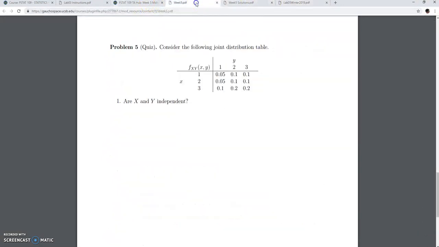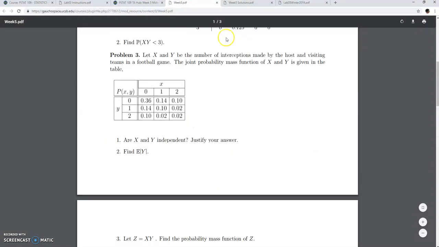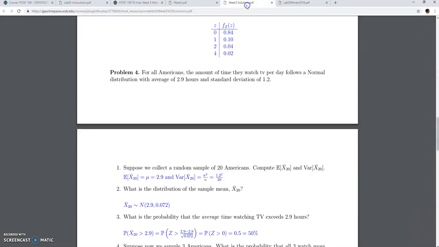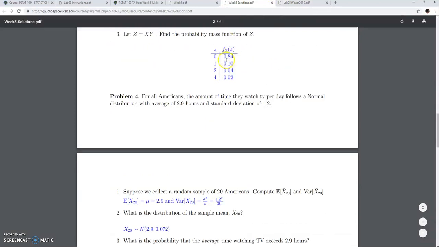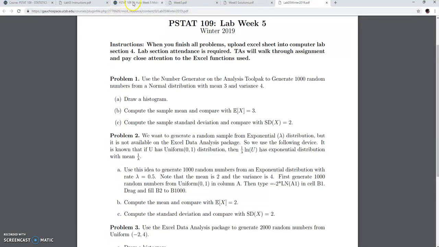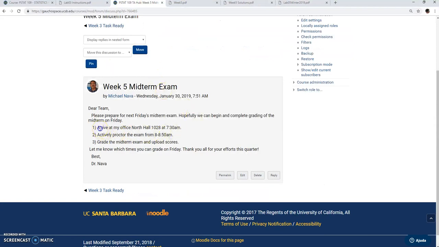Okay, so please let me know if you have any questions about anything here, any of the problems. I mean, again, you have solutions here. Try to keep a nice pace. If it's too long, don't rush through all the problems. And most importantly, remember that you have to be in North Hall 1028, 7:30 a.m. on Friday. Okay, so I think that's it for this week.